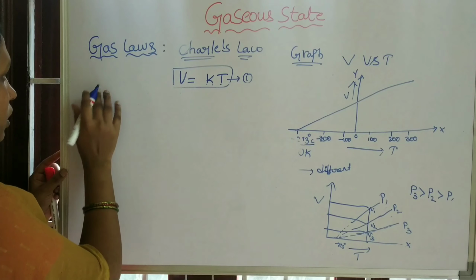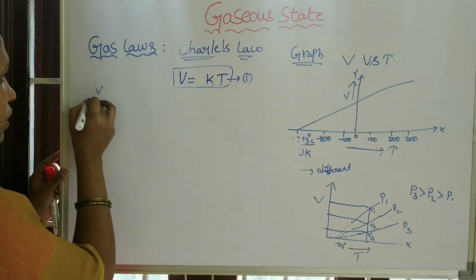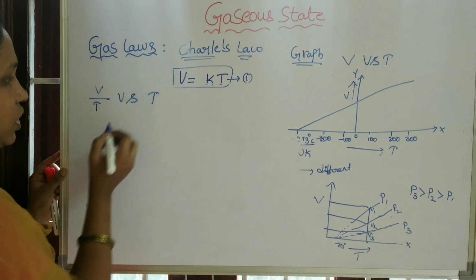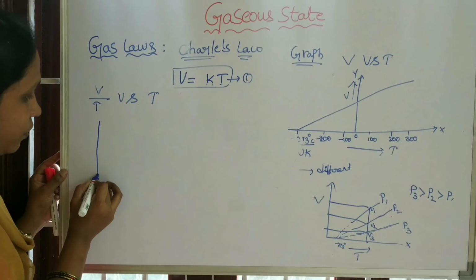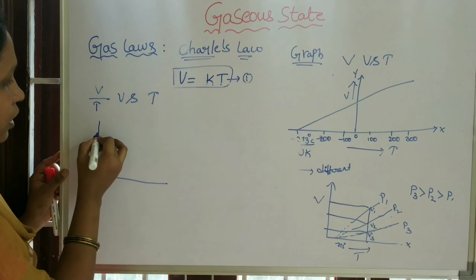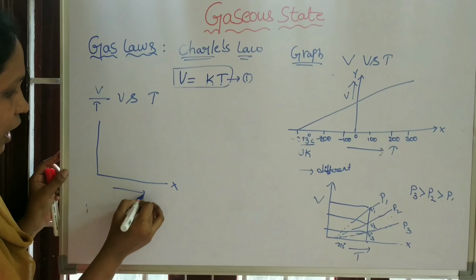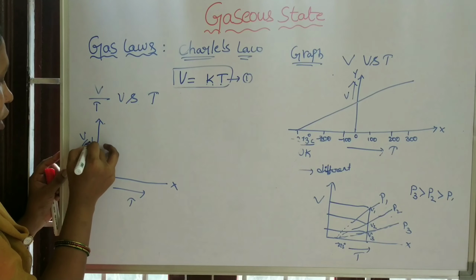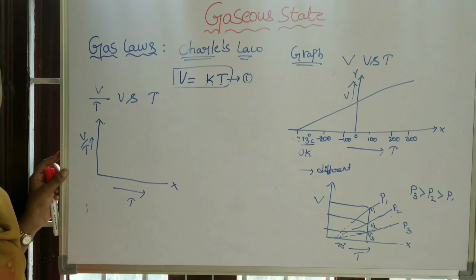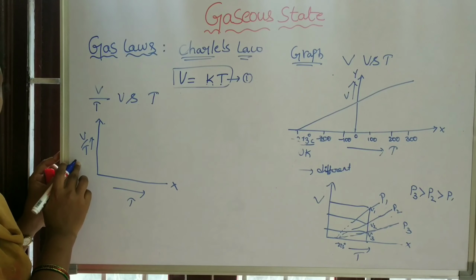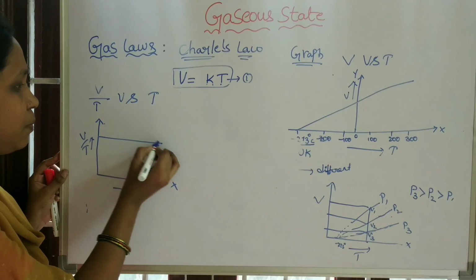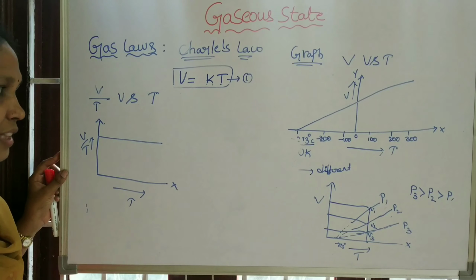Now, the graphical representation for V by T and temperature. Here the graph has temperature on the x-axis and V by T values on the y-axis. V by T is a constant. If the temperature increases or decreases, we will observe a graph like this.